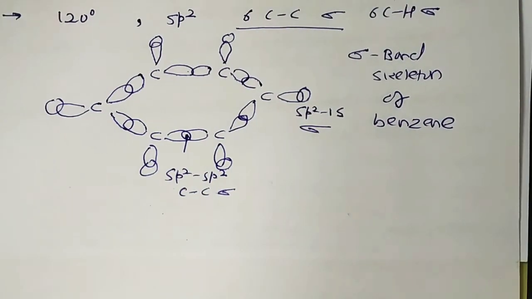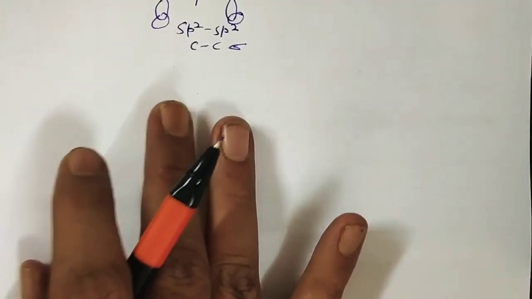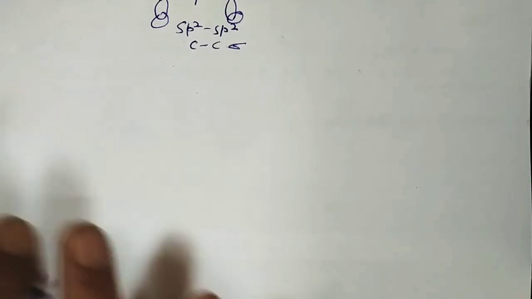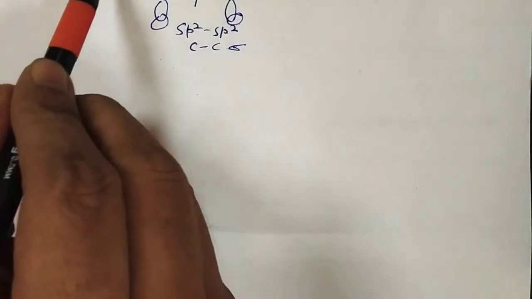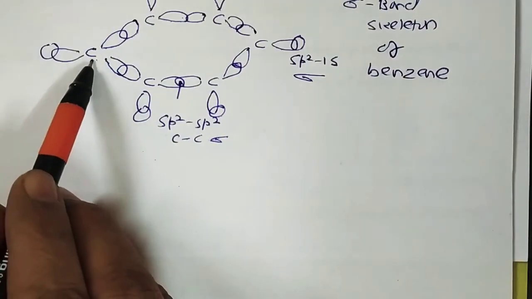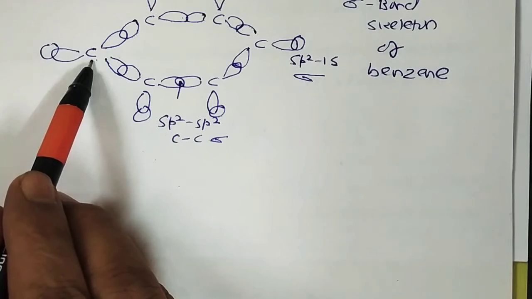Now each carbon is left with an unhybridized p orbital, because one orbital cannot take part in hybridization. These 6 unhybridized p orbitals have 1 electron each. They are parallel to one another and perpendicular to the plane of the sigma bond skeleton.